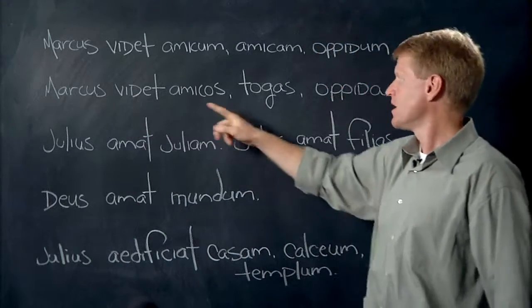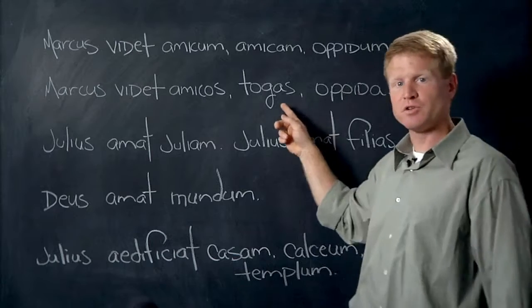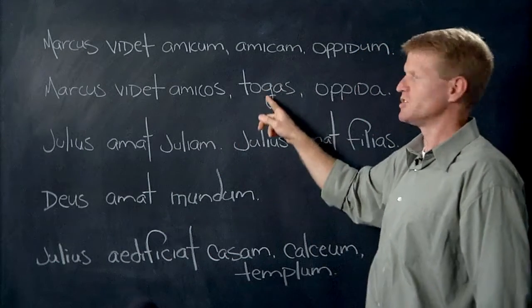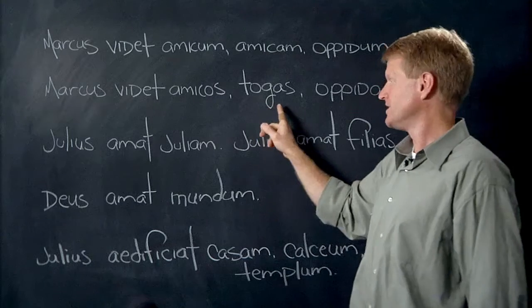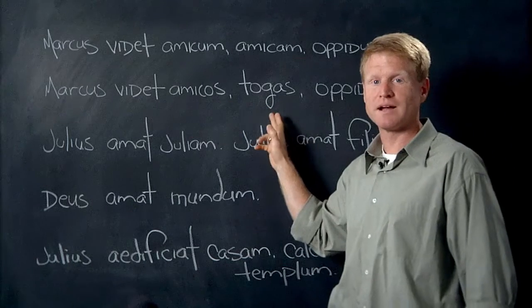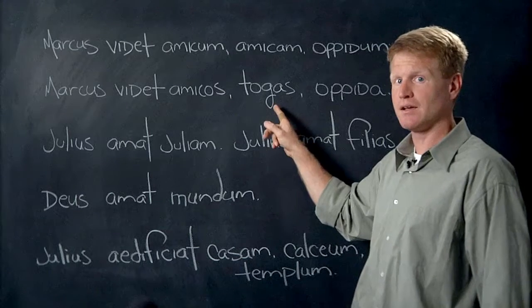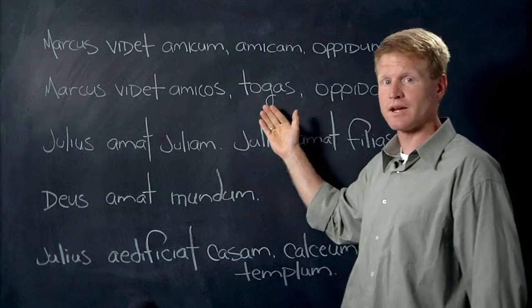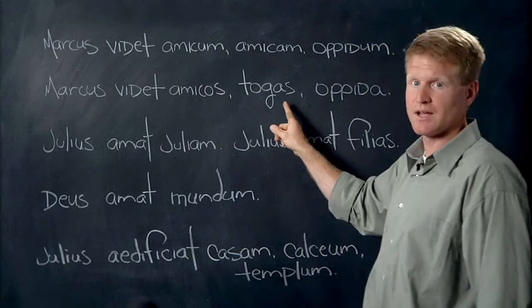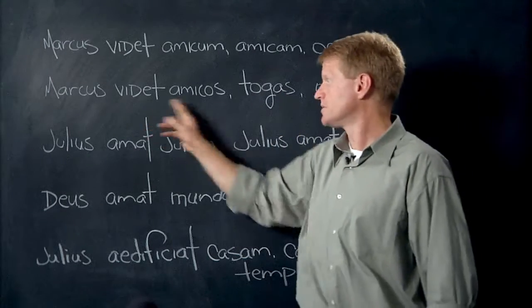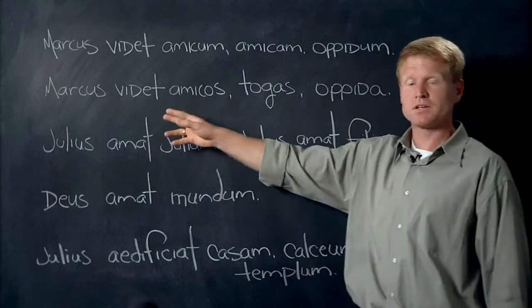Marcus videt amicos. Marcus videt, we're not going to have him looking at his girlfriends because Marcus isn't that kind of guy. So we're going to change this to toga. But he sees more than one toga. Marcus videt togas. More than one toga in the nominative is togae. But in the accusative, togas, which is how we use it actually in English when we pluralize togas. Marcus videt togas.